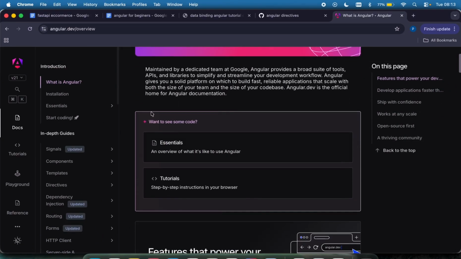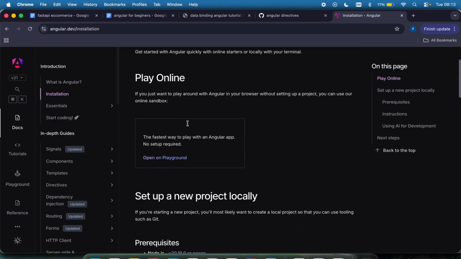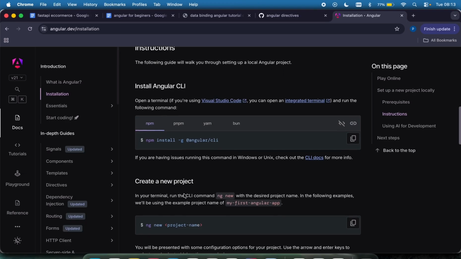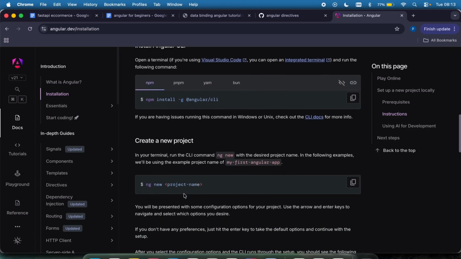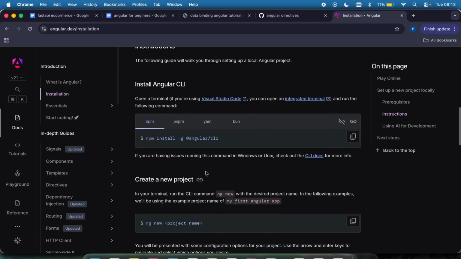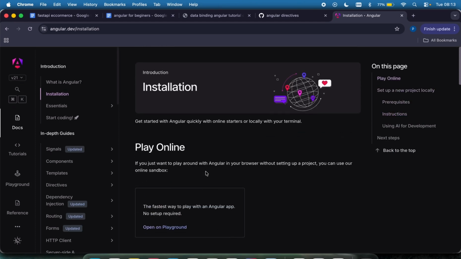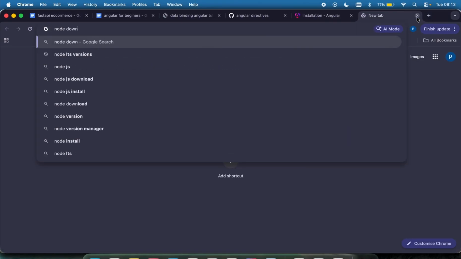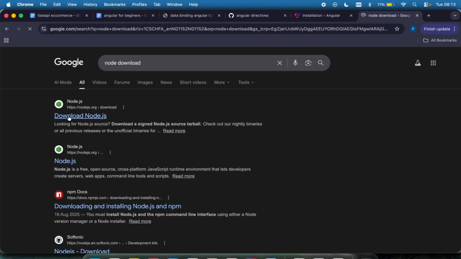You can see if I click on installation right here, it's going to show me the requirements and how to set up. Okay, so I'm going to proceed to install the CLI, which we'll be using to manage an Angular application. The first requirement is to make sure you have Node installed on your laptop. If you don't have that, just type "node download" on Google, and it's going to show you Node.js right here.